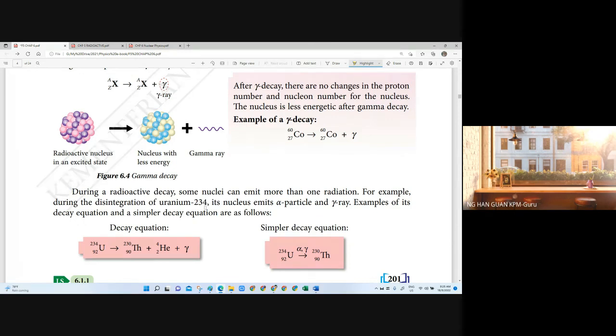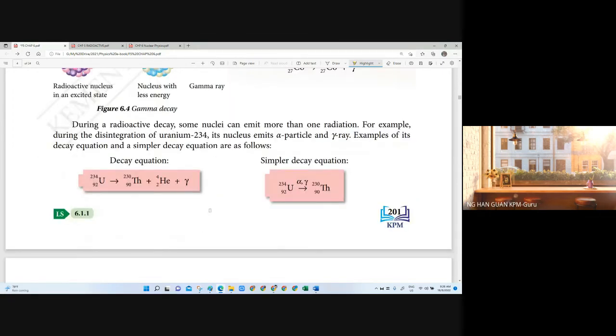Either we write the decay equation as given, or we write it as a simple decay equation, as shown here. From this parent nucleus becoming the daughter nucleus, what decayed during this process? We can write it with a symbol. That's the simple decay equation.